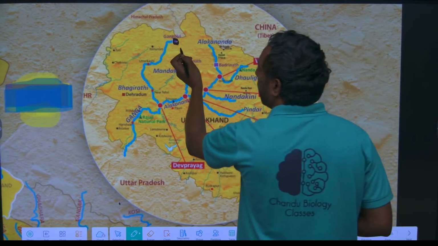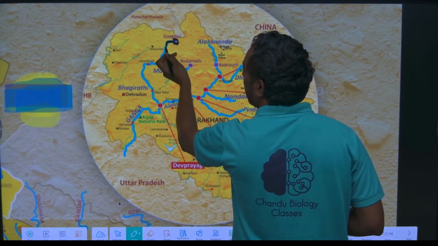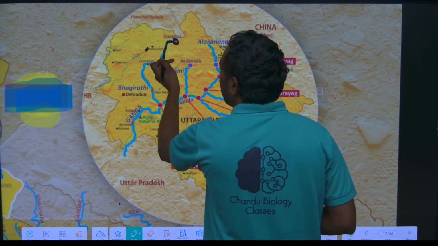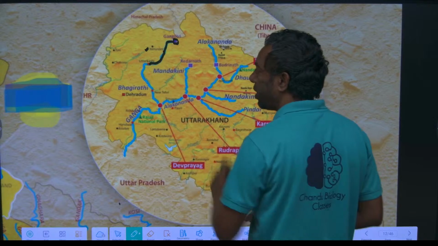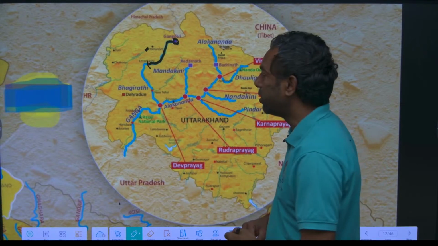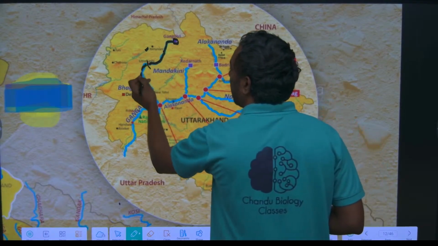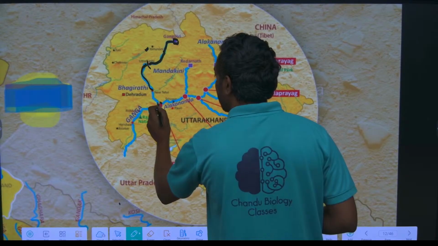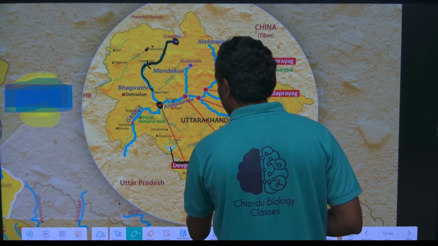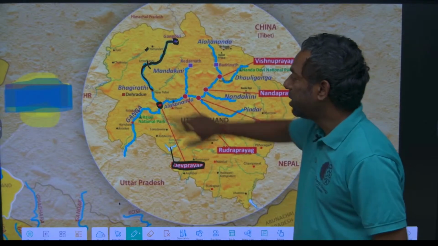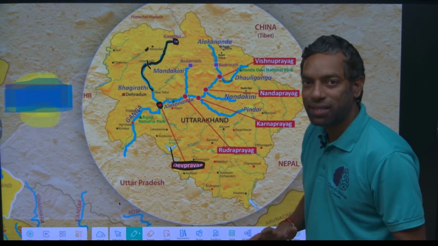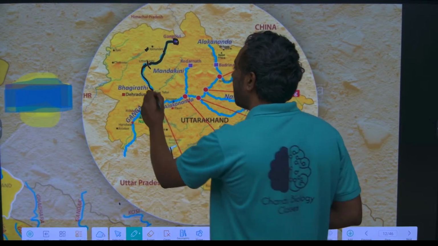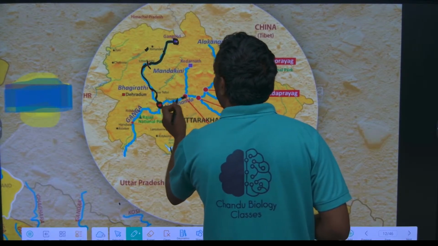It reaches first Yamunotri, then Uttarkashi, then Bhagirathi. This place is Devaprayag, where two rivers join: the Bhagirathi river and the Alaknanda river.